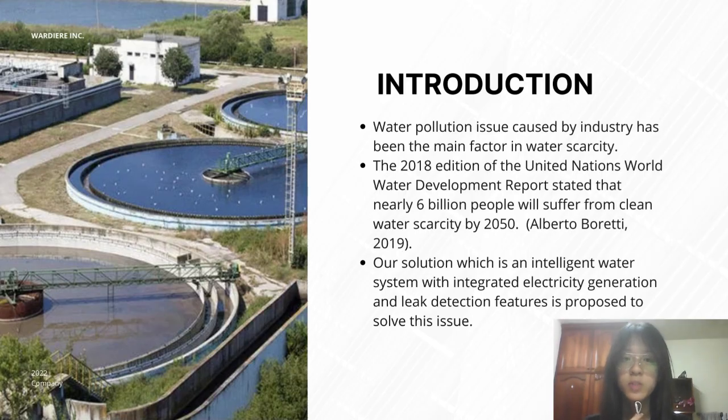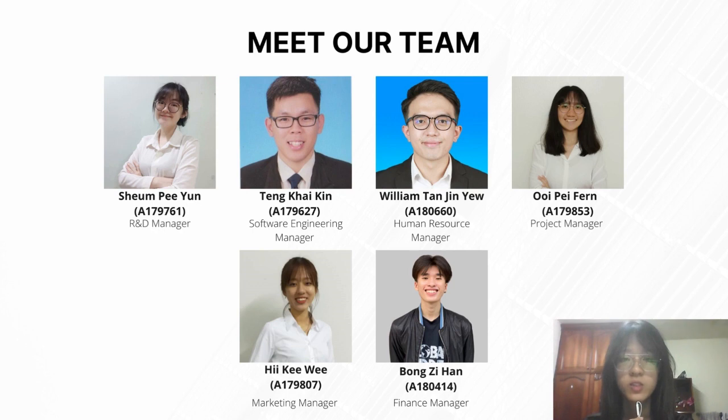Water pollution caused by industry has been the main factor in water scarcity. Based on the United Nations World Water Development Report, 6 billion people will suffer from clean water scarcity by 2050. Our solution, an intelligent water system with integrated electricity generation and leak detection features, is proposed to solve this issue. This is the organization of our H2O company.